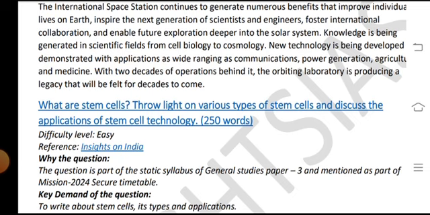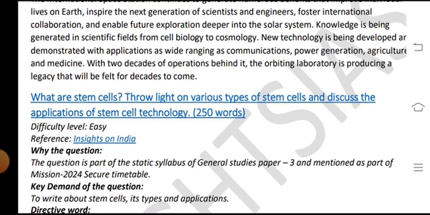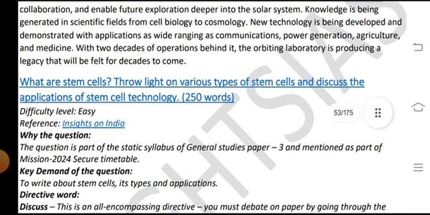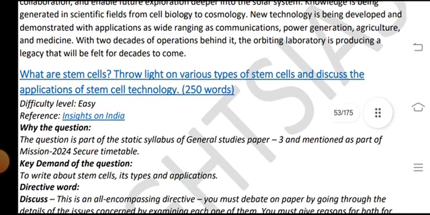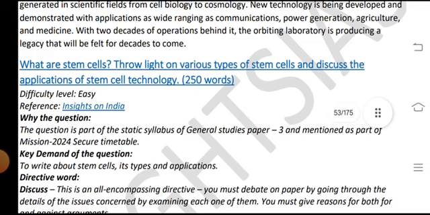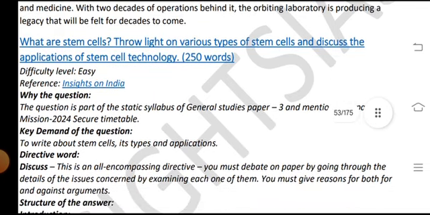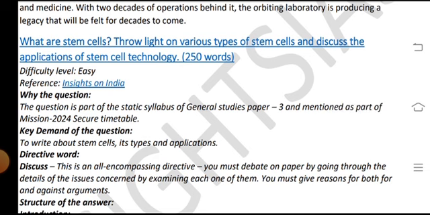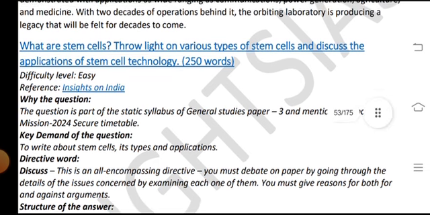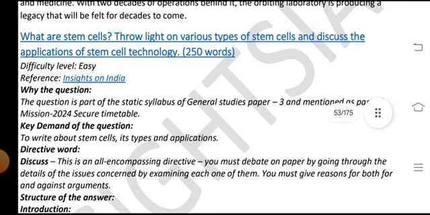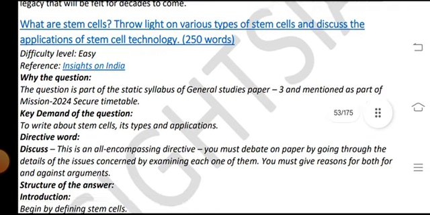Knowledge is being generated in the scientific field from cell biology to cosmology, and new technology is being developed and demonstrated with applications as wide-ranging as communications, power generation, agriculture, and medicine. With two decades of operations behind it, the orbiting laboratory is producing a legacy that will be felt for decades to come.